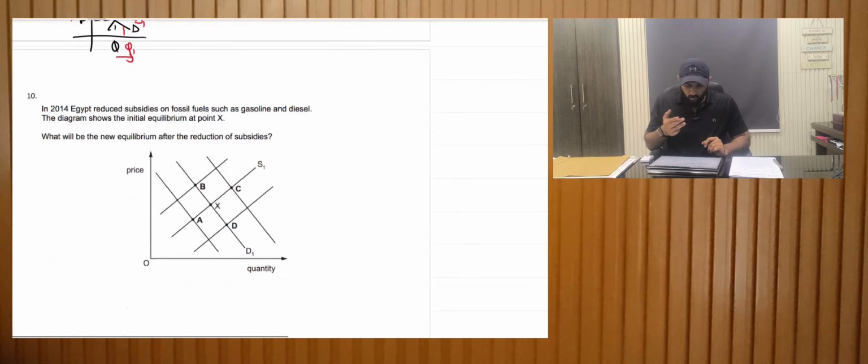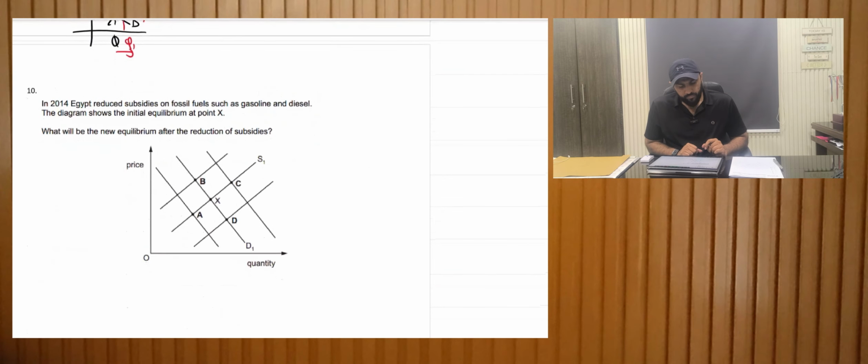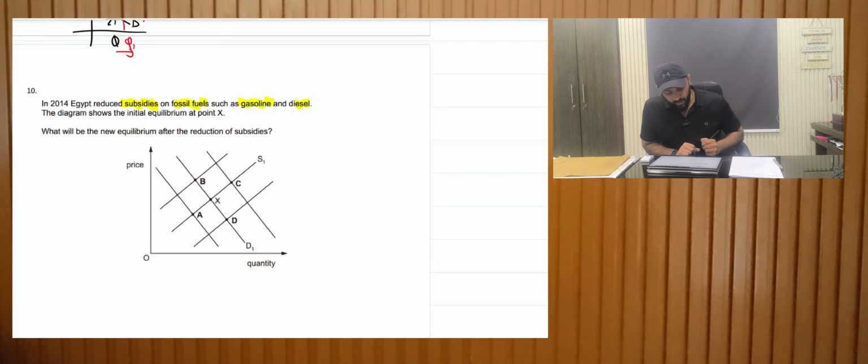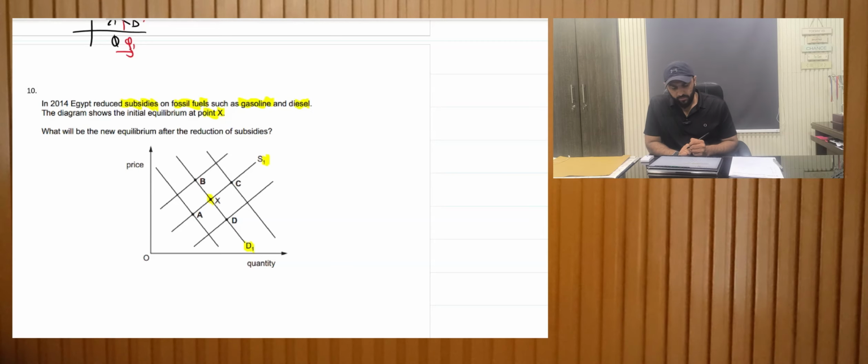Okay, again a tough MCQ. In 2014, Egypt reduced subsidies on fossil fuels such as gasoline and diesel. The diagram shows the initial equilibrium at point X. So this is point X, we are over here. All right, what will be the new equilibrium after reduction of subsidies?